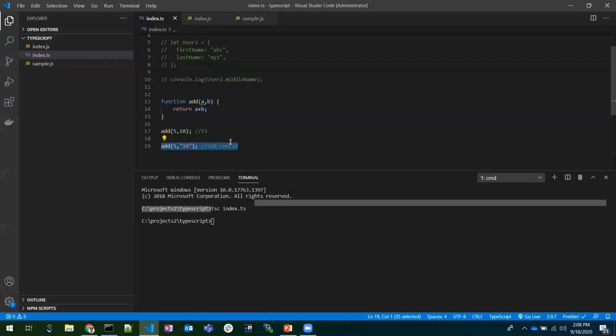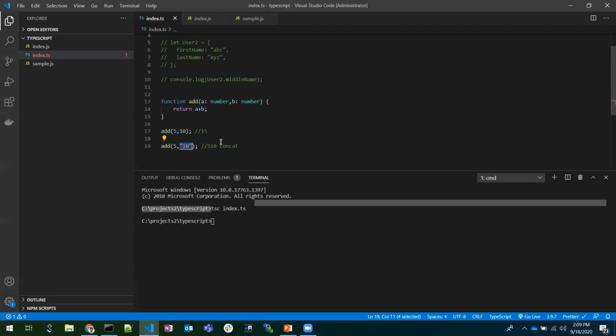So how does TypeScript solve this? In TypeScript we need to declare all the types. We identify this as a number, and I'm giving this also as a number. I'm giving a type to each and every variable. Now if you observe, it has given a red mark here. It shows the argument of 10 is not assignable to the parameter of type number, because we are passing a string to a number. TypeScript is not allowing us to do this. So we came to know this at compile time, not at runtime.